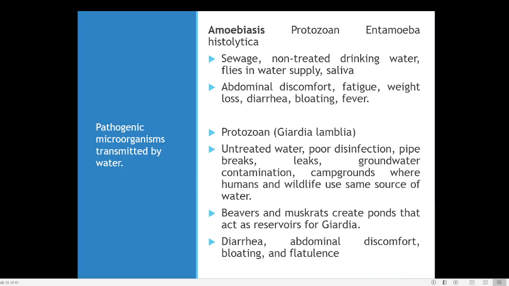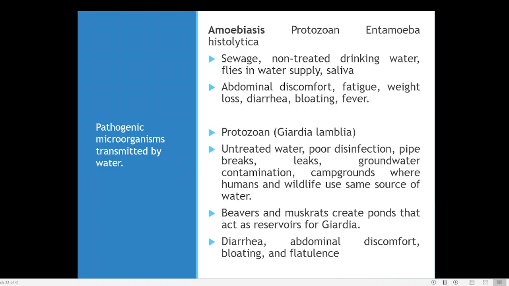So the second one is Giardia lamblia, mainly from drinking untreated water with no water treatment. Then groundwater contamination, for example, when we are drinking water from a pond or from well water, or other kinds of natural sources.